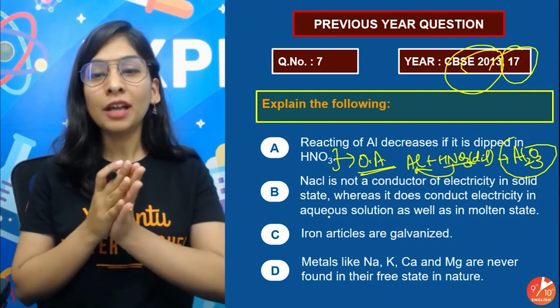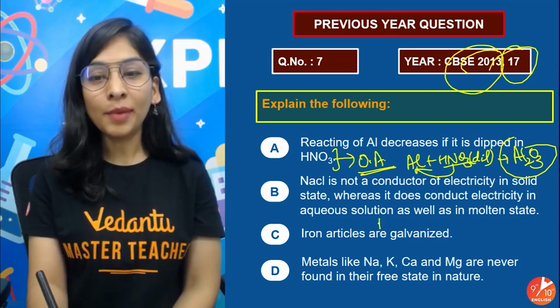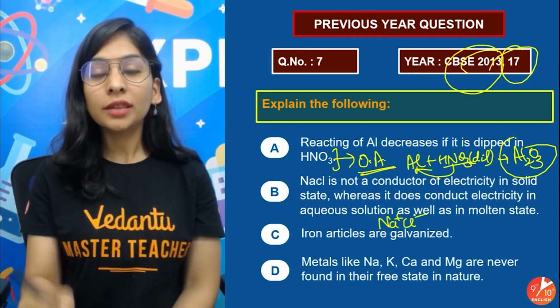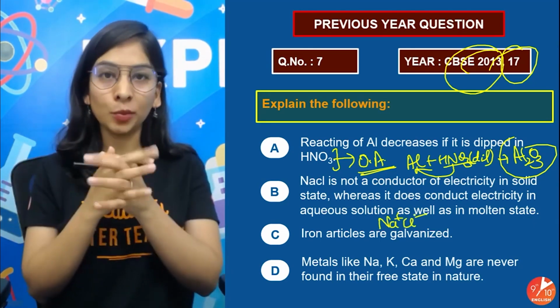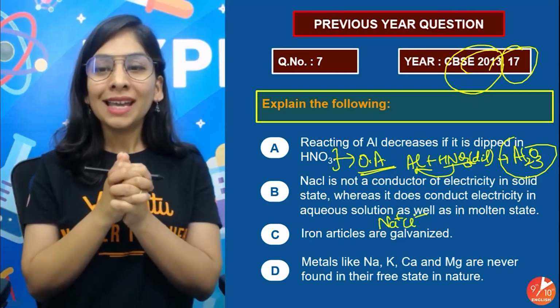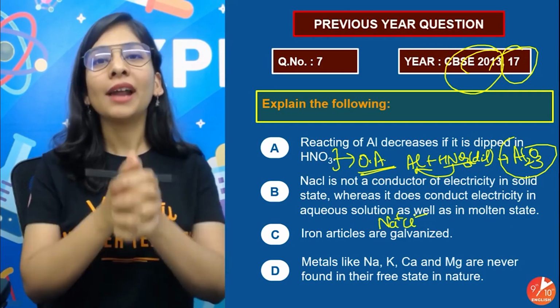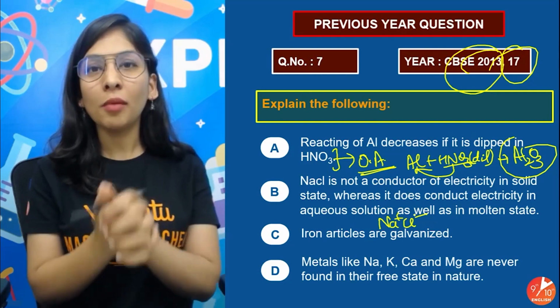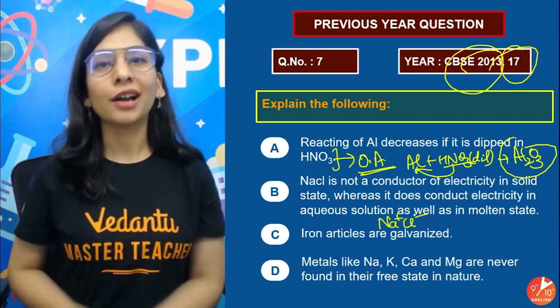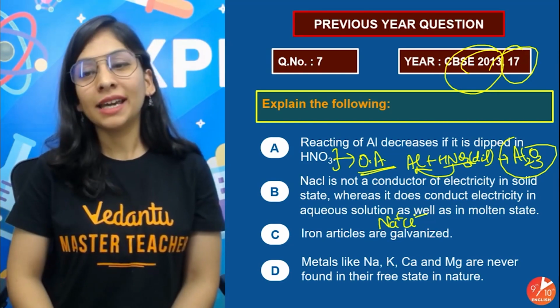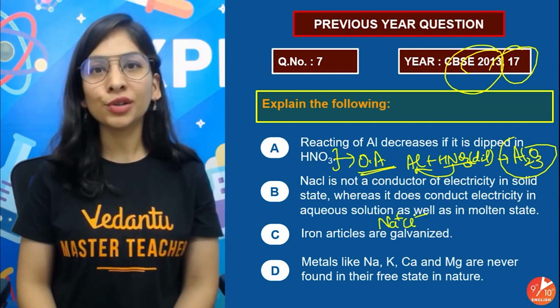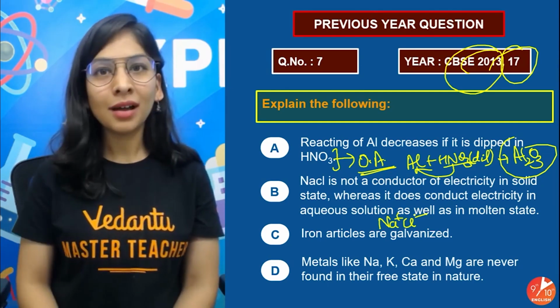I already explained because sodium chloride is an ionic compound that's attached with the electrostatic force of attraction with each other. Now, electricity can only be conducted if you're having free ions, and in solid form, there are no free ions, so no conduction of electricity. But it can happen in molten form or in aqueous solution form.